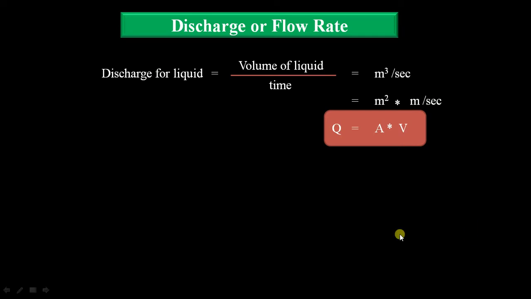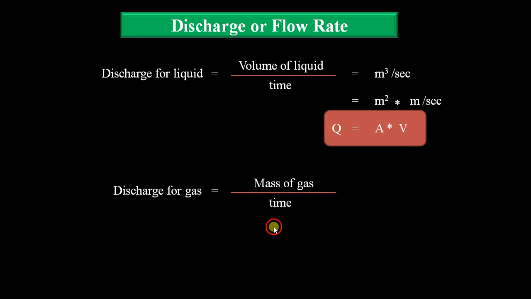The symbol used for discharge is Q. That is why we can write Q equal to area into velocity. Next, similarly we write for gas. So the discharge for the gas, as we already know, is mass of the gas per time. The units we have already written, that is kgf per second, where kg is the unit for mass. That mass we can write in terms of density. The density is equal to, as we already know, mass by volume. So mass is equal to density into volume. So that can be written as density into volume divided by time, in place of second.